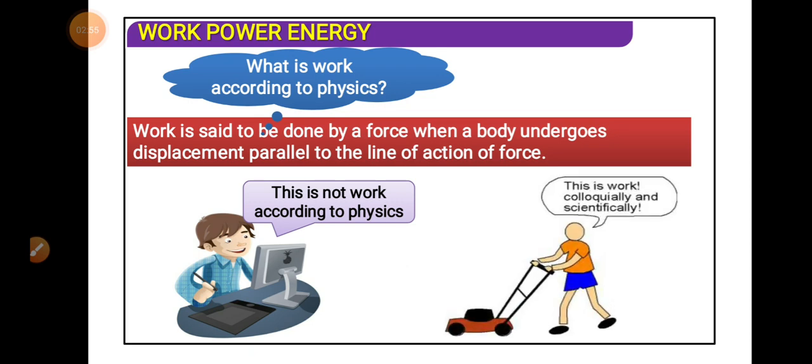But here, this second person is actually carrying something and there is a displacement. He is applying a force. Of course the force is somewhat oblique, but the component of the force is acting towards the direction of displacement. So here work will be done.